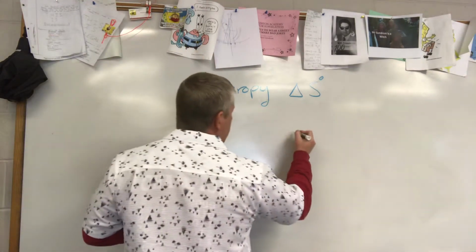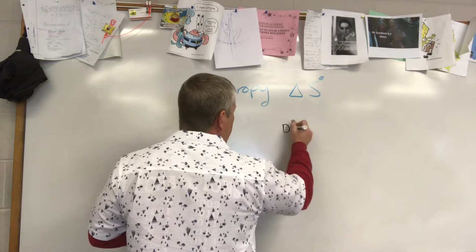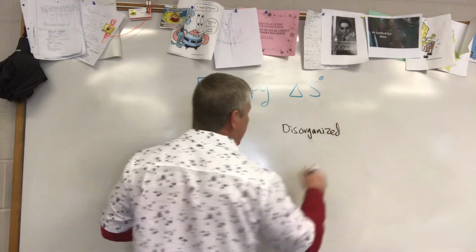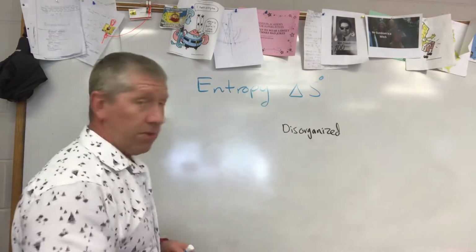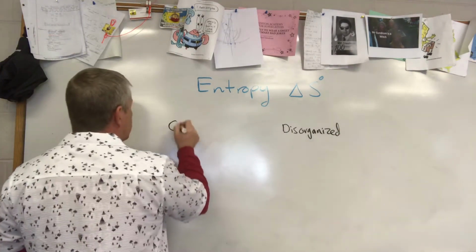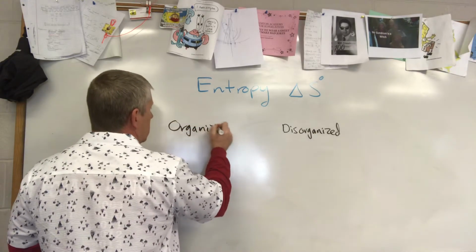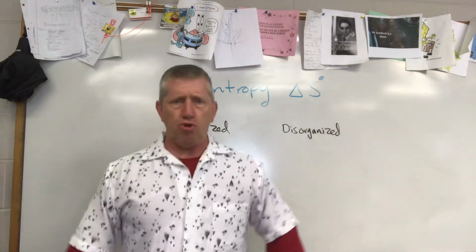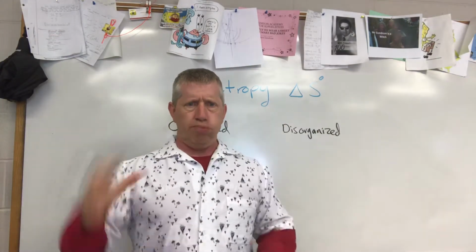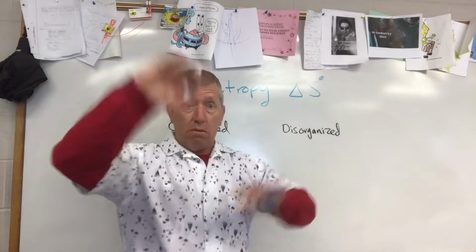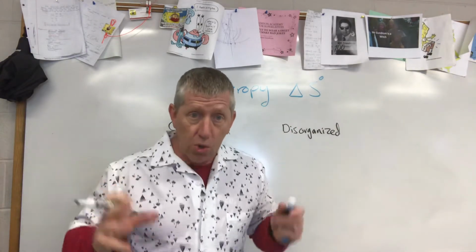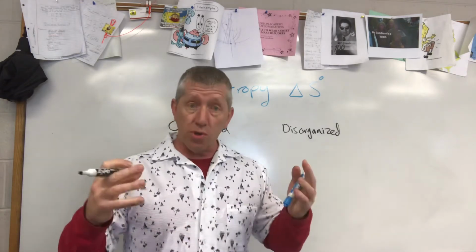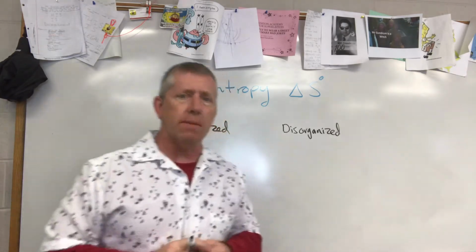I'll still use the word disorganized because I think we can relate to that and think about that a little easier than the word entropy or microstates. And organized. Okay, so who is the most organized? Organized means you've got structure. Solid, yes, you are. So who has the most organization here? Those are the solids. The solids have the most organization. They're crystal structures. It's pretty darn organized compared to gases.